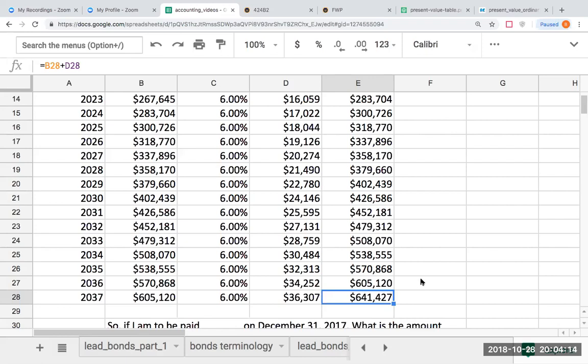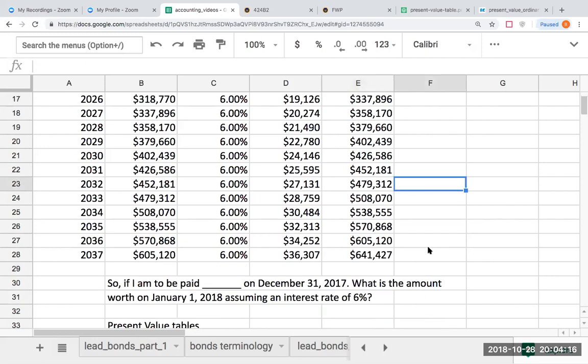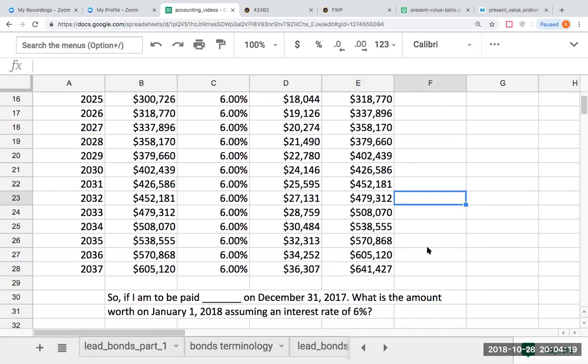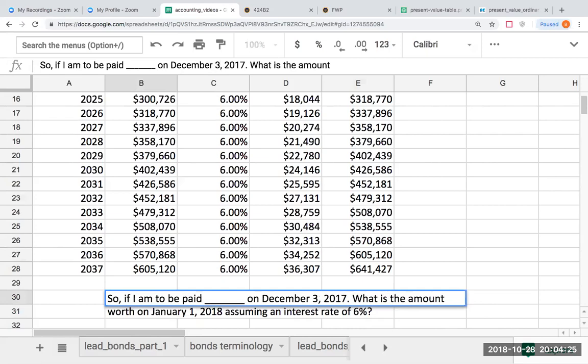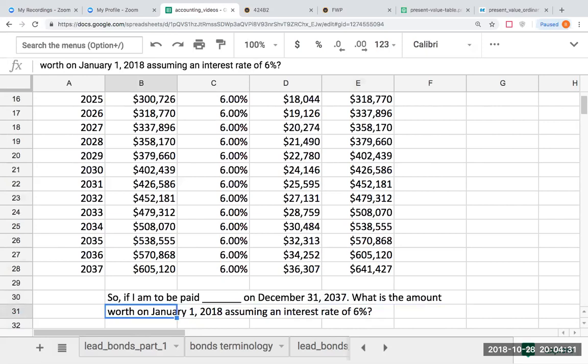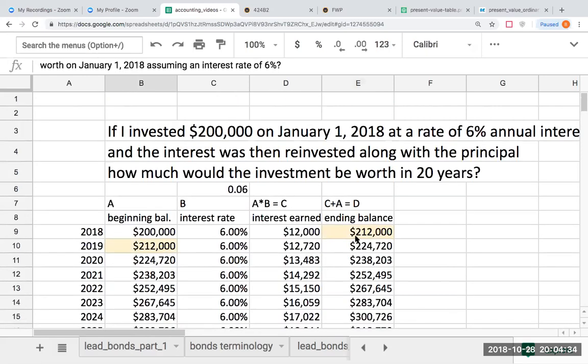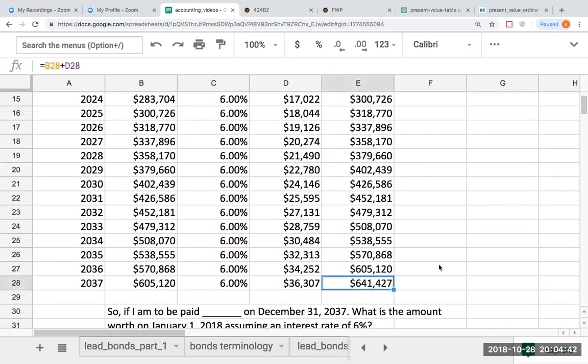When I'm reinvesting at a certain rate of interest, this will continue to go through and compound over time. So again, if I take $200,000 and I am investing this every single year and I'm getting 6% interest and I'm getting interest on interest, which basically means interest is compounding, my ending balance will be $641,427.